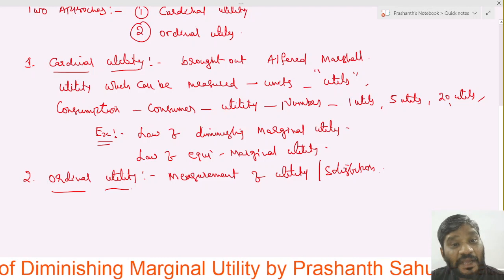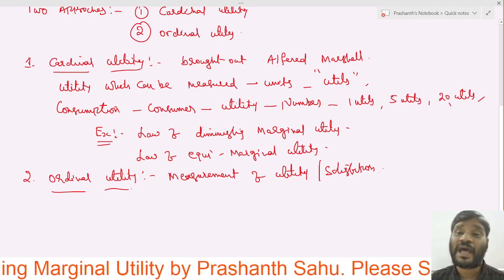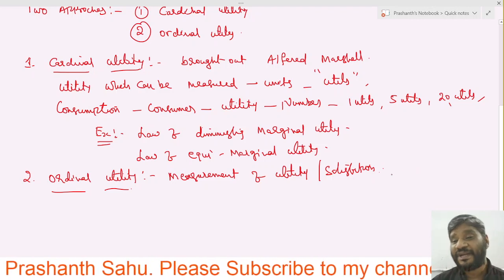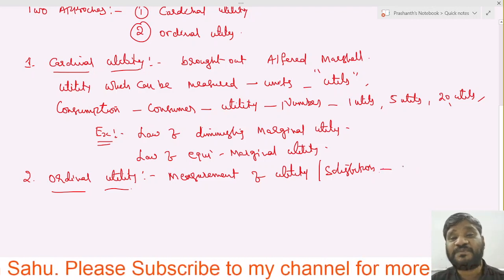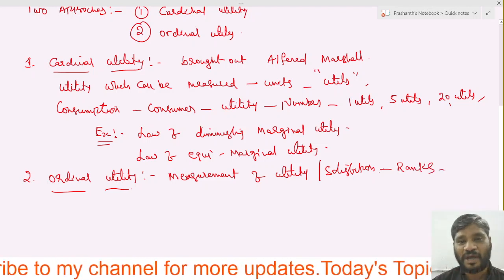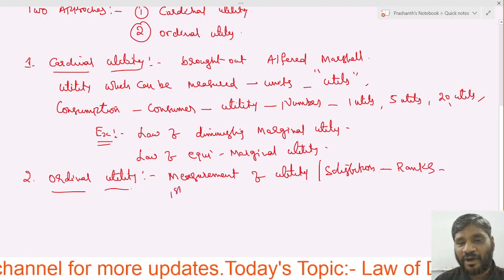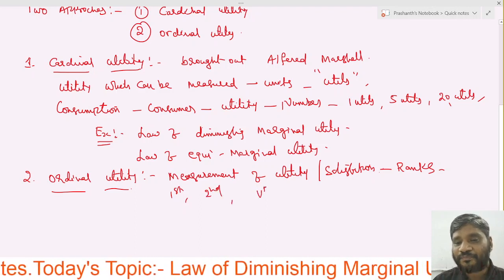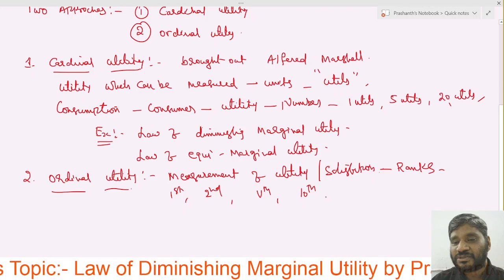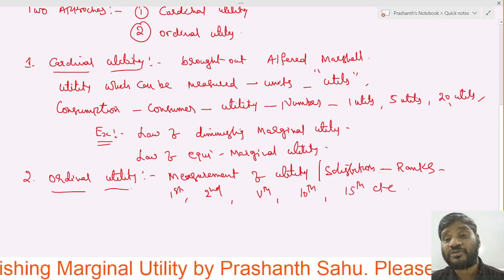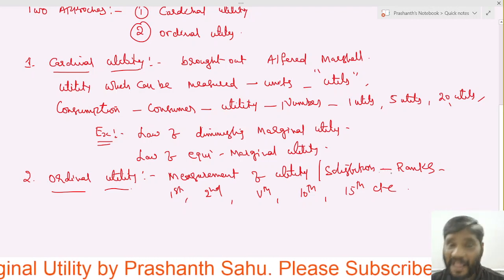But it is quite opposite to Alfred Marshall, because here the measurement of utility or satisfaction is done in terms of ranks, like first, second, fifth, 10th, 15th, and so on.